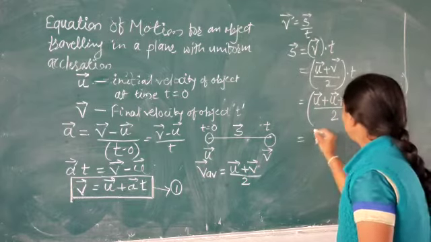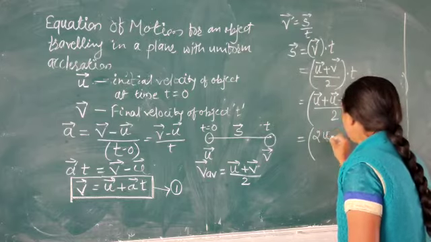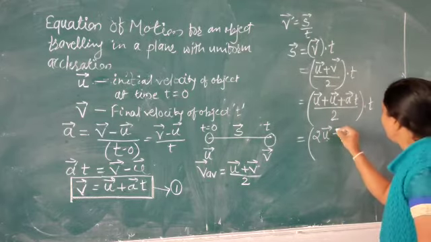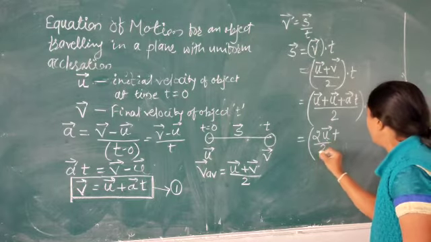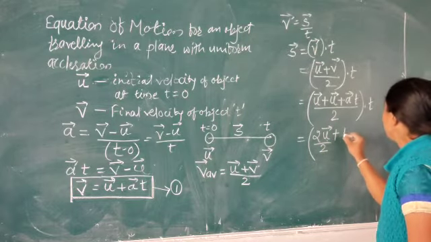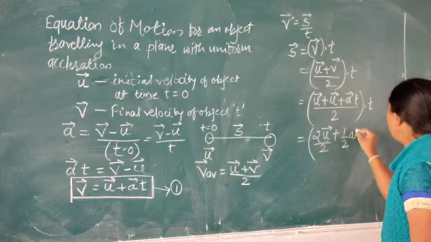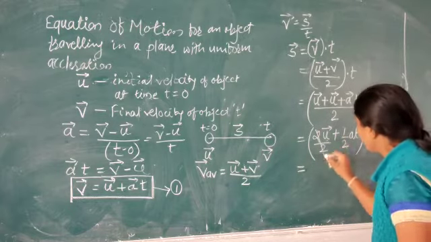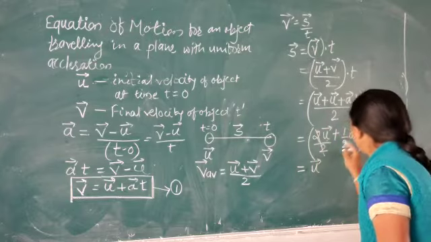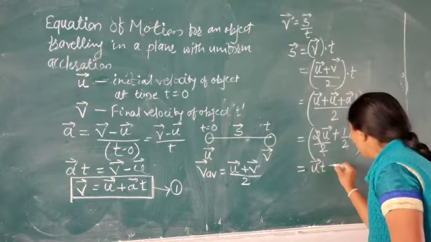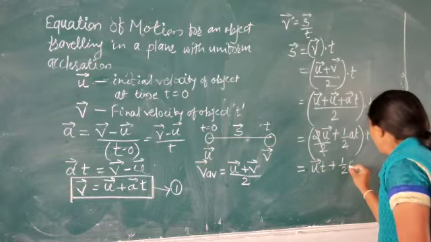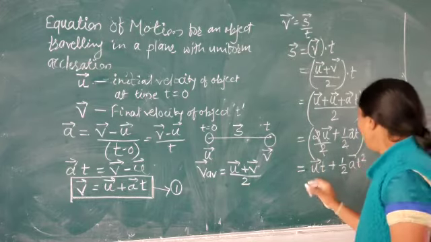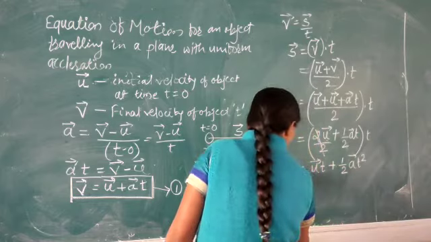So it will be twice vector u divided by 2, plus half vector a t, into t. So again we can write this as vector u into t plus half vector a into t square.